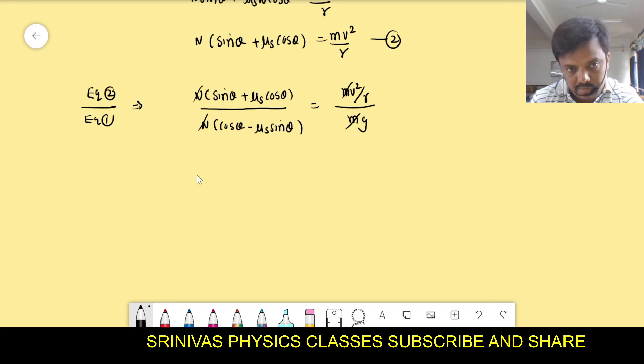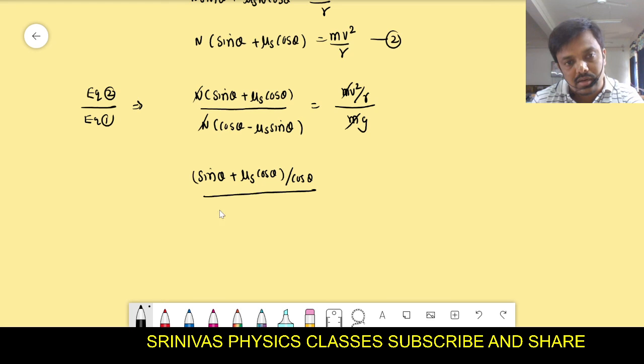Okay, then we do it like this: sin theta plus mu s cos theta, divided by cos theta, and cos theta minus mu s sin theta, again divided by cos theta. Then on the right side we get v square by rg.